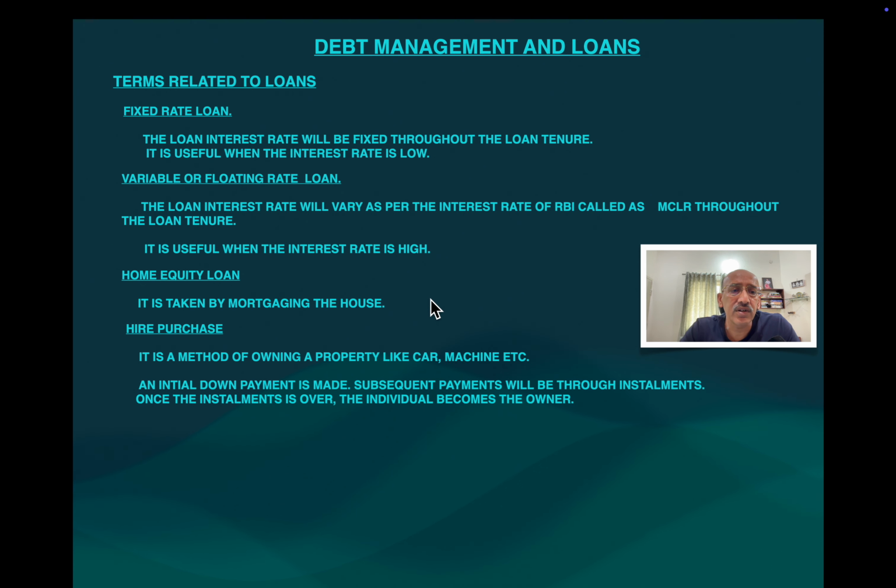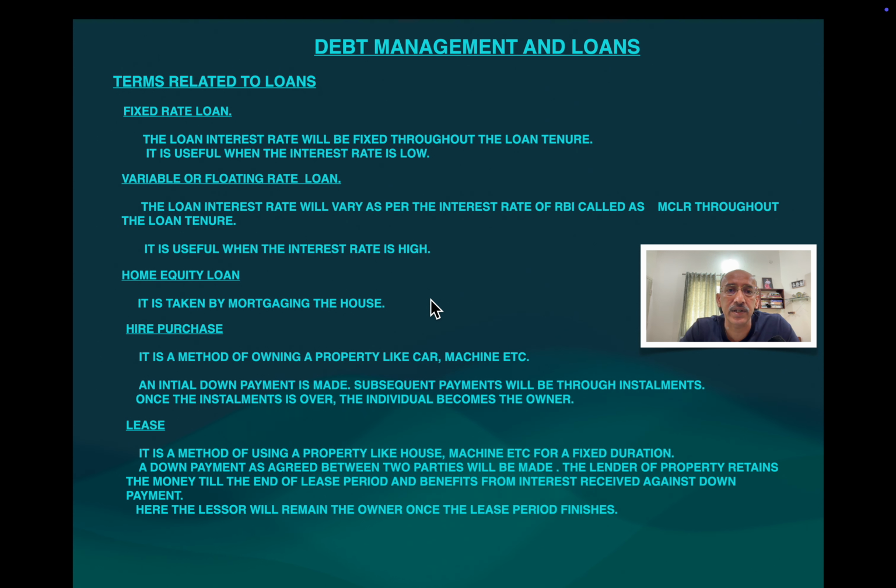And finally we have something called hire purchase. Hire purchase is a method of owning a property like a car or machine. You make an initial down payment, and subsequent payments for this car or automobile are made through installments. Once the installments are finished, the individual who has taken the hire purchase will become the owner of the property.